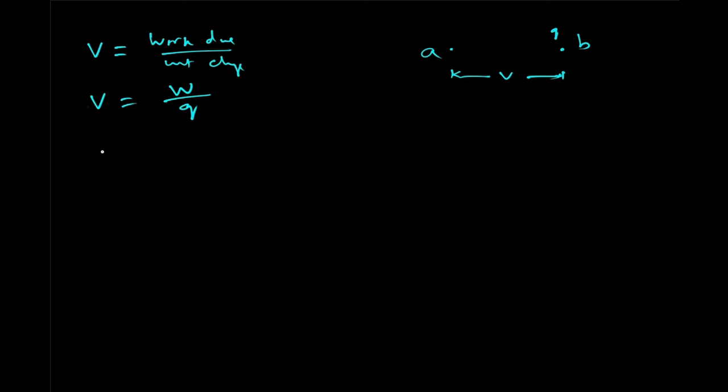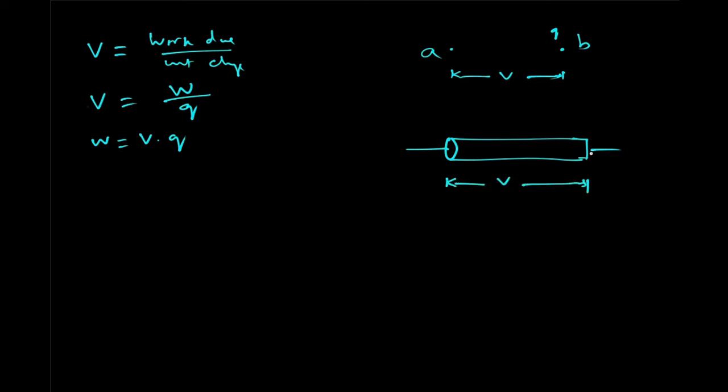So the work done is equal to V into Q. Similarly, let this be a conductor, and the voltage difference between the ends of the conductor is V. V is the amount of work done in carrying Q amount of charge from this point to this point.